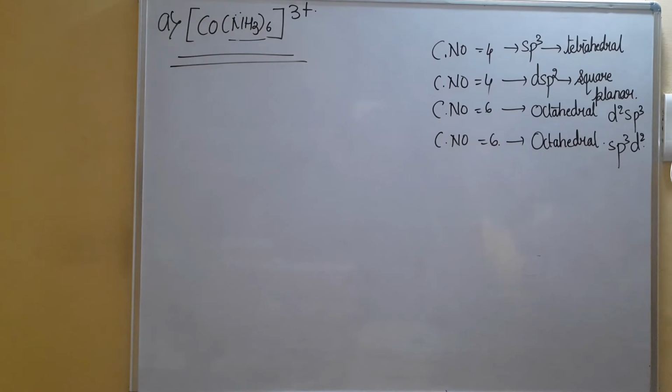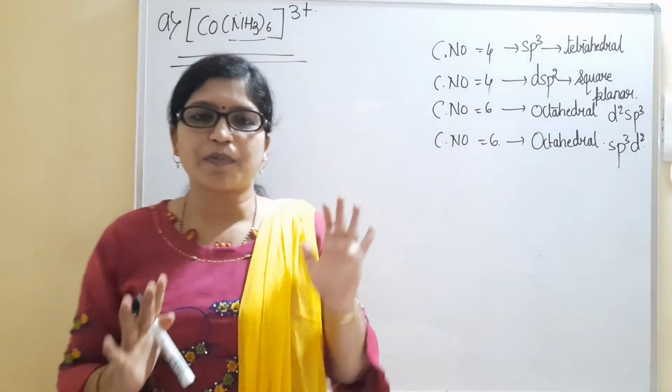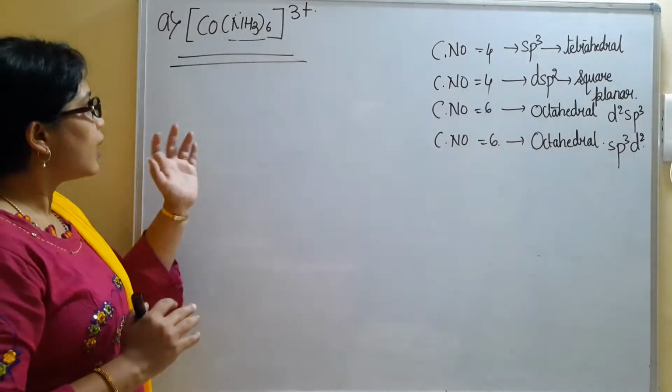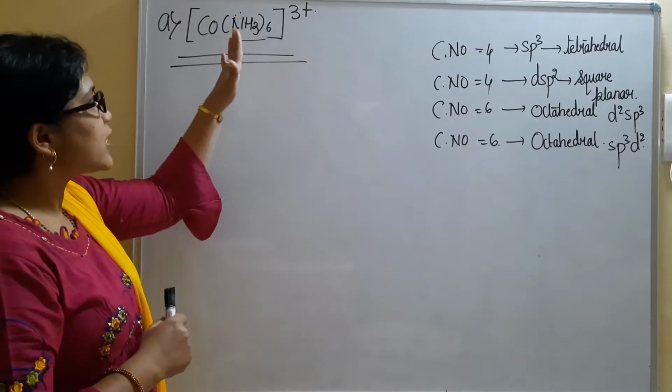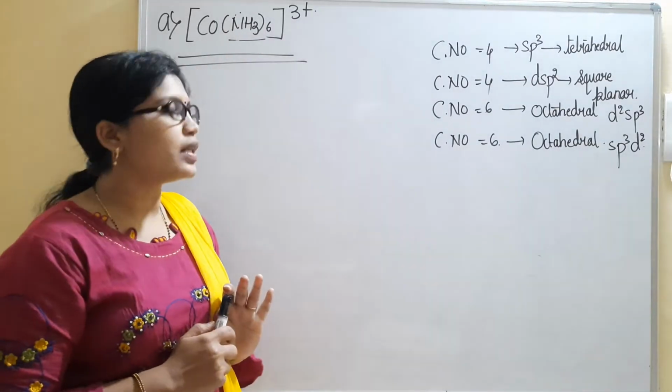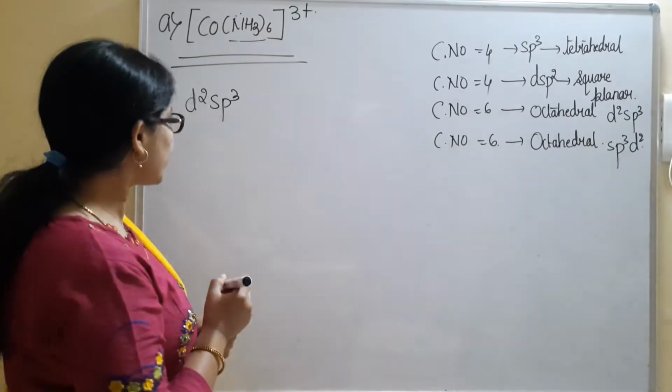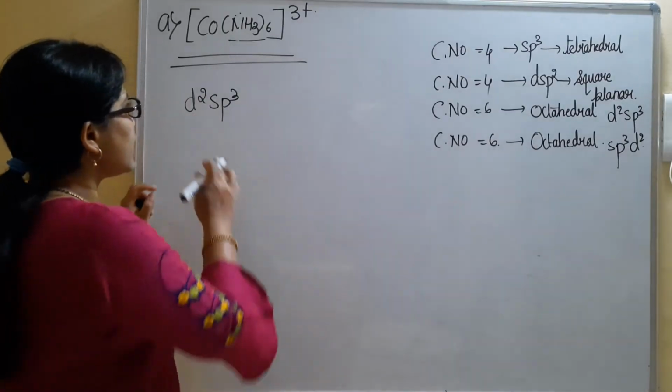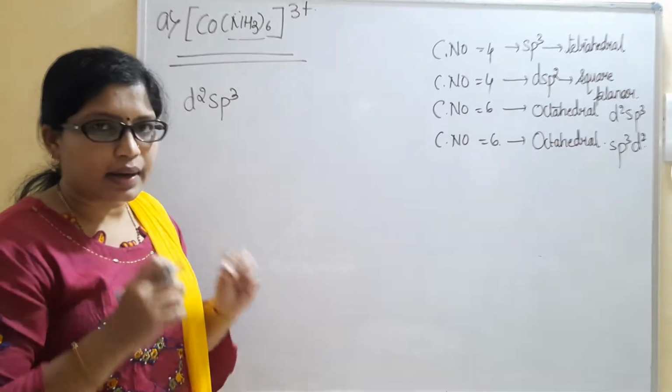Dear students, I was left with the explanation, that is the conclusion part, for the same example I am giving here. [Co(NH3)6]3+ ion we have considered, and we have seen the hybridization was d2sp3. d2sp3 hybridization we have obtained. Okay. So d2sp3, in the sense 3 plus 4 plus 2, means it is an octahedral complex.